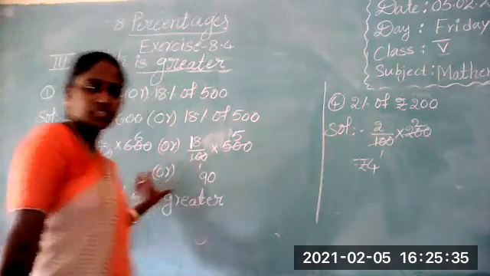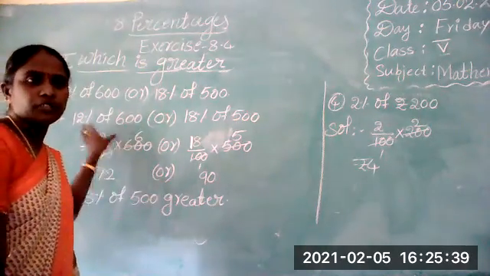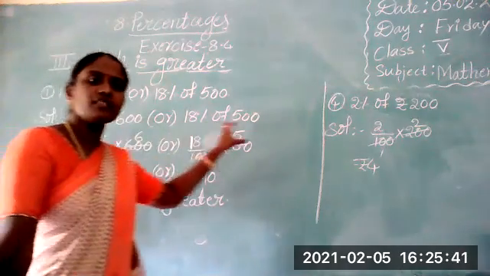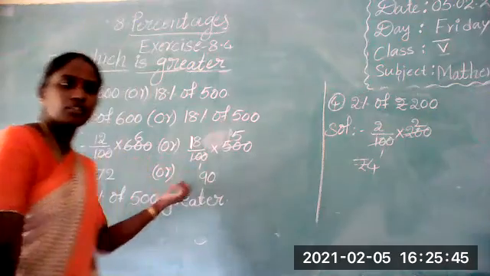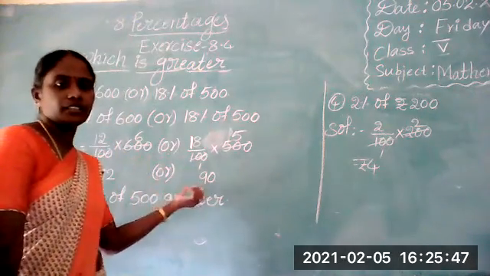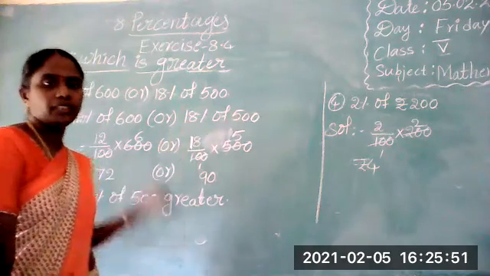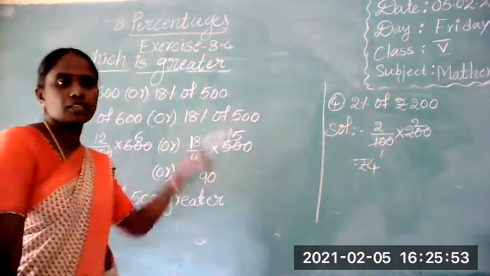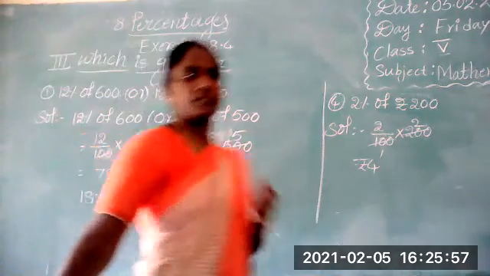Did you understand this one first? Both problems are given: 12% of 600 and 18% of 500. You have to find out what number will come. From those numbers you have to compare which is greater, and then write which one is greater. In these both numbers, 90 is the biggest number. Say 18% of 500 is bigger or greater or greatest.